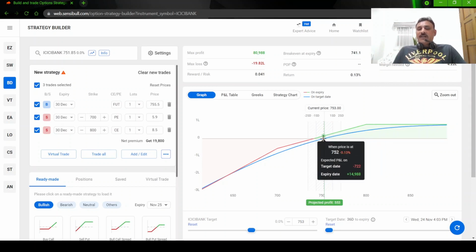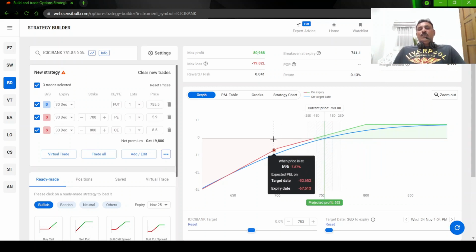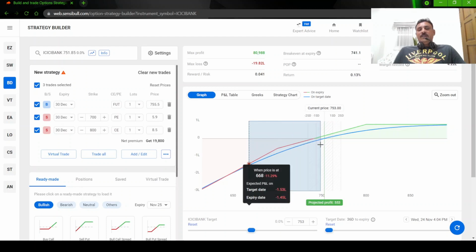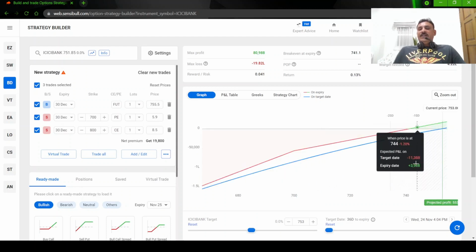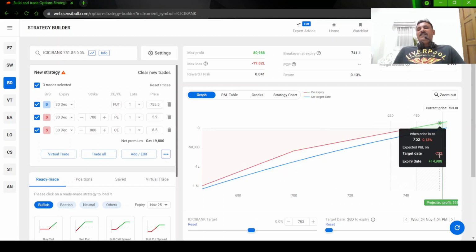If the stock comes down, what to do? Let us focus on this part. If the stock comes down, initially you will see the losses, because there will be a lot of time value in the option prices, right? So when it comes down, your put will start gaining and your future will also start losing value.